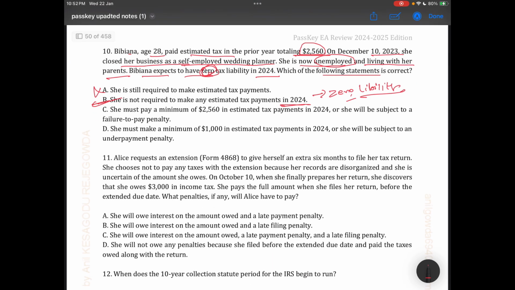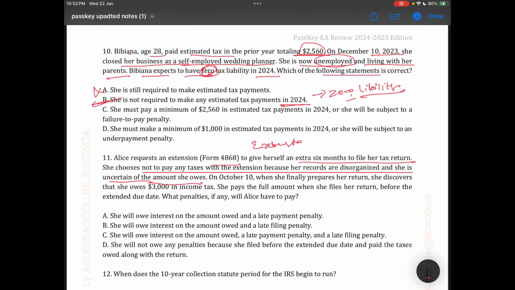The next question is, Alicia required the extension Form 4868 to give herself an extra 6 months for filing her return. Okay, she filed an extension. She chose not to pay any taxes with the extension because her records were disorganized and she was uncertain of the amount she owed.